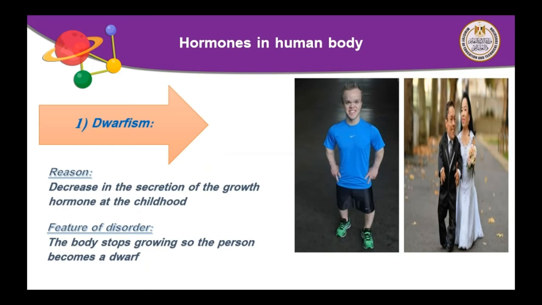What are the features of the disorder? The body stops growing, so the person becomes a dwarf. So in front of you there are two pictures. This person is called a dwarf. What is the meaning of dwarf? Yes, their height is very short. Dwarf. And in the second picture, the two persons are dwarfs.